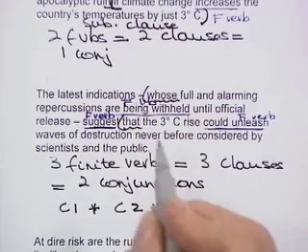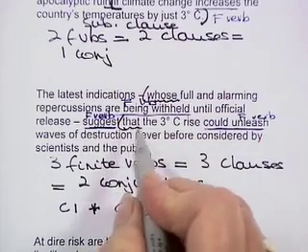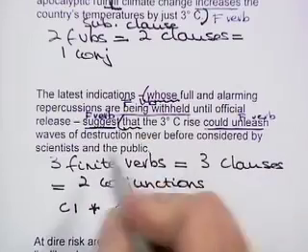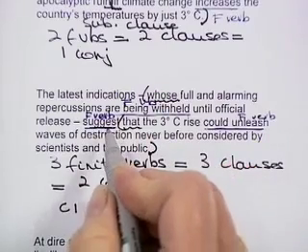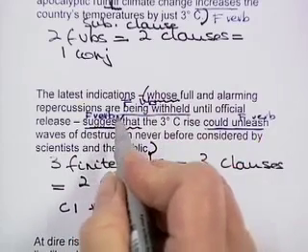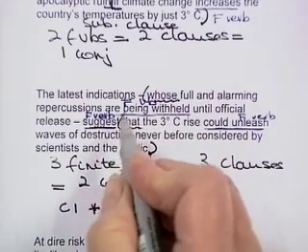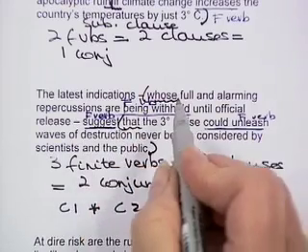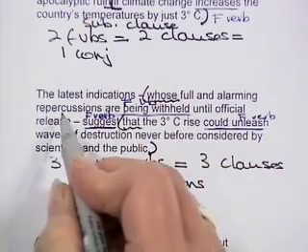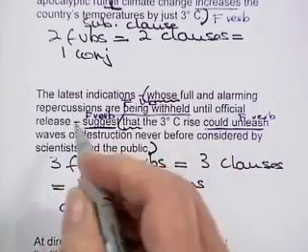Now, where does the that clause close? It closes there. But be careful of this one. If you close this one there, you'll have 2 finite verbs in a clause, so it can't be. So look carefully. Whose full and alarming repercussions are being withheld until official release.